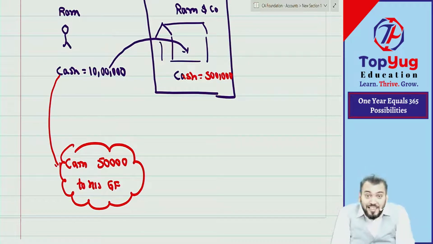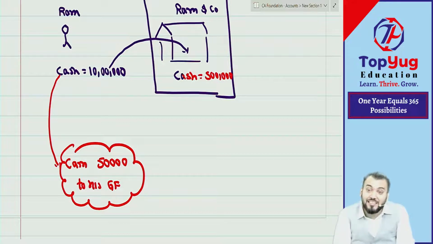Tell me, whether it changes the financial position of business? No, nothing. Nothing happened to Ram and Company. Nothing happened to the emotions of Ram and Company. Whose emotions were affected? Ram and his good friend.